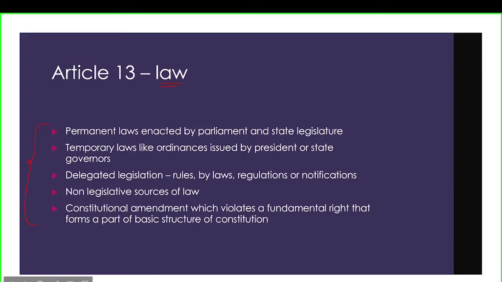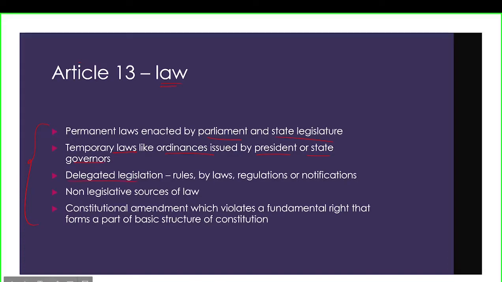These are those laws: first, permanent laws enacted by Parliament or state legislature, that is, the normal bills which Parliament and state legislature pass and which become an act. The second is temporary laws, that means the ordinances issued by the President or state governors.